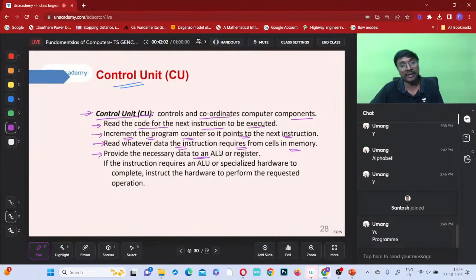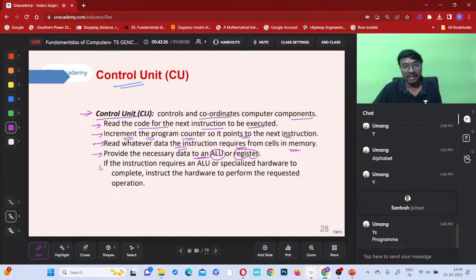Now what does it provide? Necessary data to an ALU or a register. So that addition, subtraction, multiplication, all these are there. So who will be giving the instruction? Suppose Umang has given this addition of 5 and 6. So you have to take this arithmetic operator. Who will give the data? Who will give this instruction? This is the control unit only.